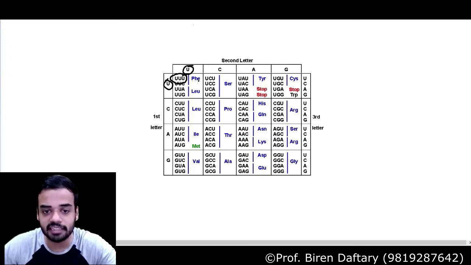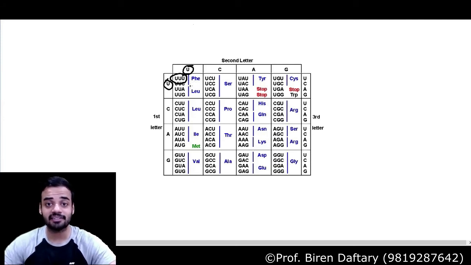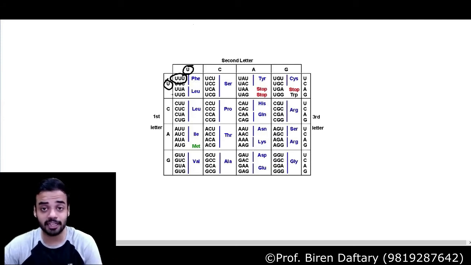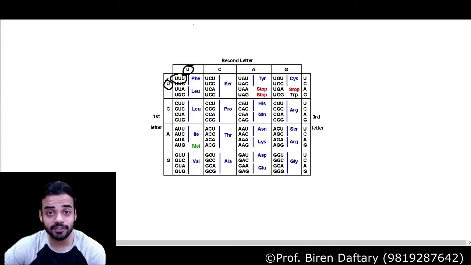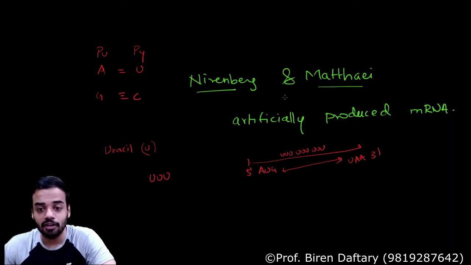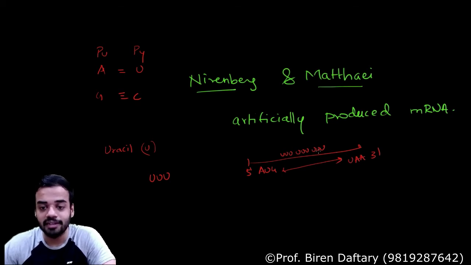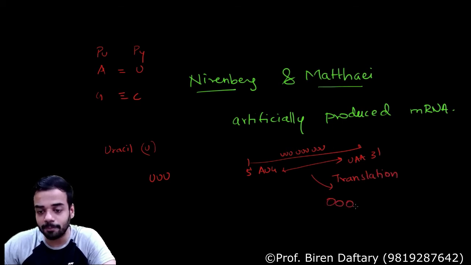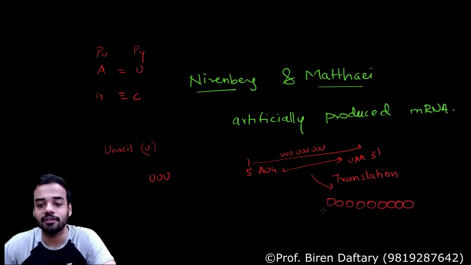Now it is given PHE. What does PHE mean? PHE is phenylalanine. Phenylalanine is the same amino acid which causes phenylketonuria. So UUU produces phenylalanine. Are you getting it? When they produced this mRNA and it underwent translation, it produced a polypeptide, and the polypeptide had all amino acids which were phenylalanine. So all these amino acids were PHE.